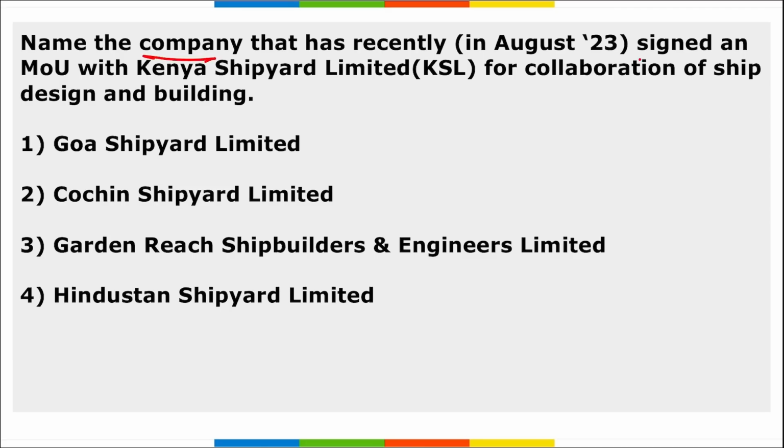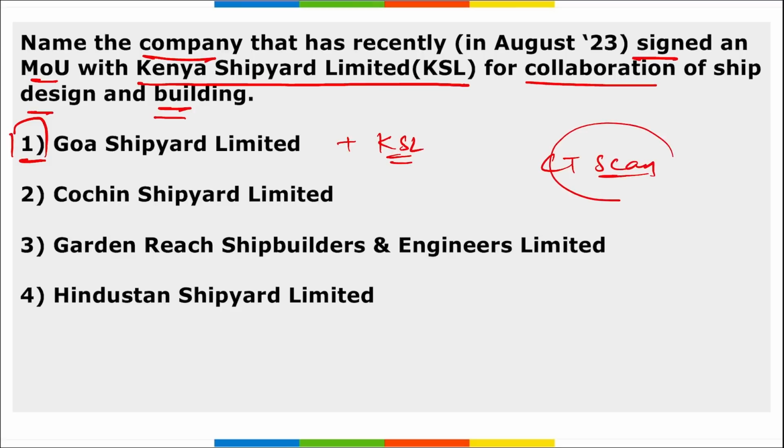Next, name the company that recently signed an MOU with Kenya Shipyards Limited for collaboration in ship design and building. It is Goa Shipyards Limited. They signed this MOU with Kenya Shipyards Limited for capacity building and collaboration in ship design and building. Remember, during this meet, India and Kenya also discussed capacity building in defense industry and equipment. Apart from this, India offered assistance in setting up a CT scan facility in Kenya.